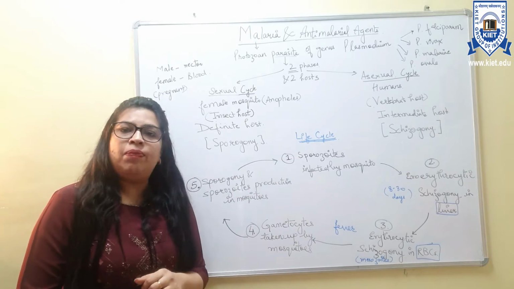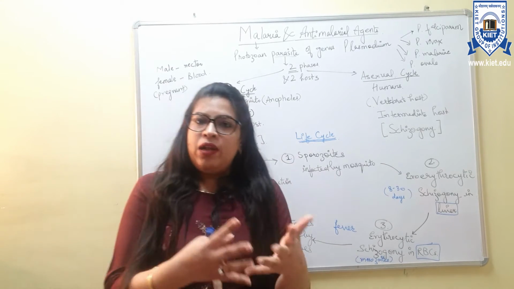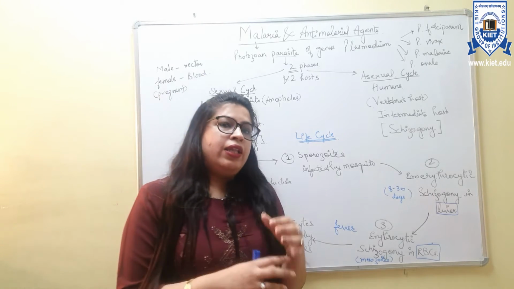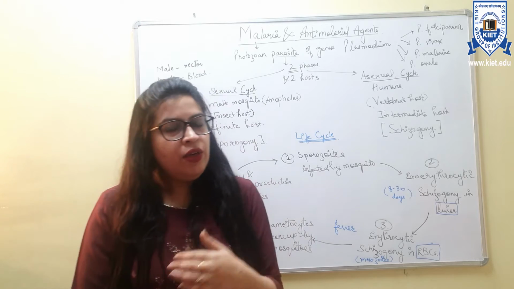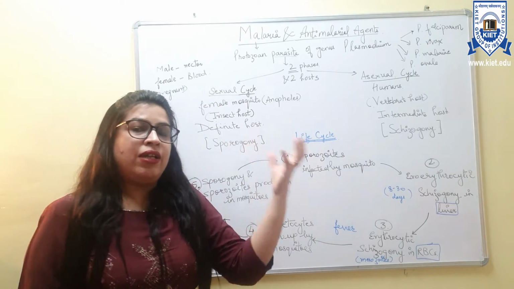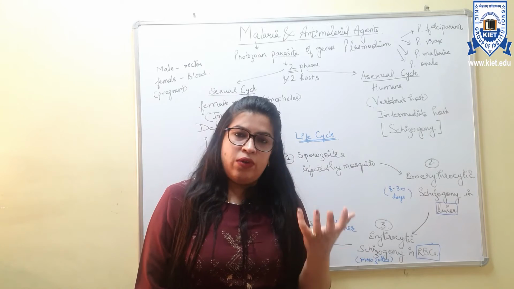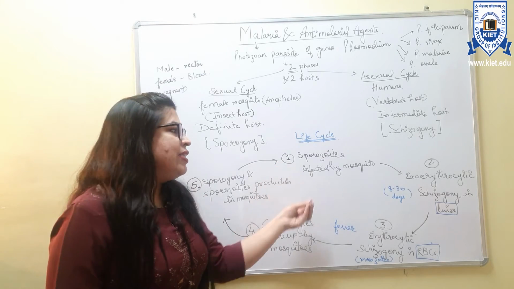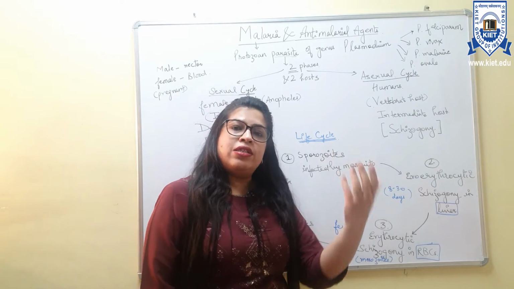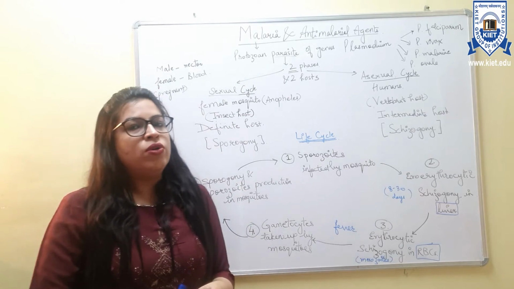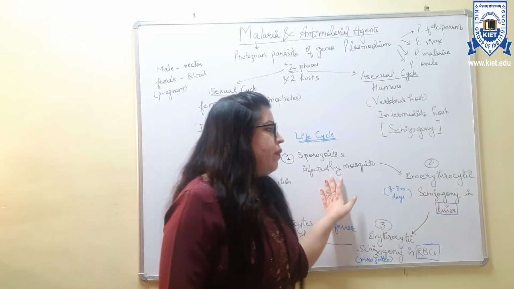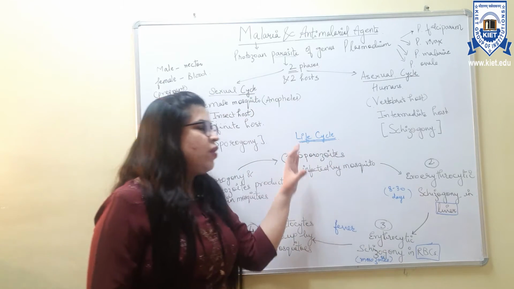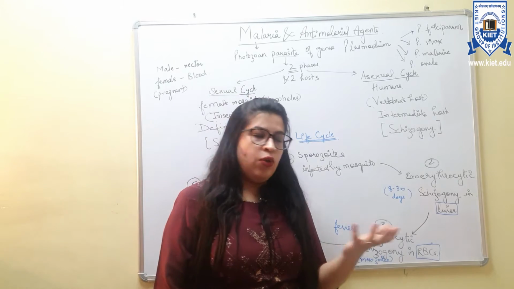Now, how does the life cycle begin? First of all, the female Anopheles mosquitoes require blood for feeding, and they take blood by biting humans. The parasite has already infected the female mosquito, and it has sporozoites inside the saliva. That saliva is injected into the skin when it bites, and it goes inside the body.